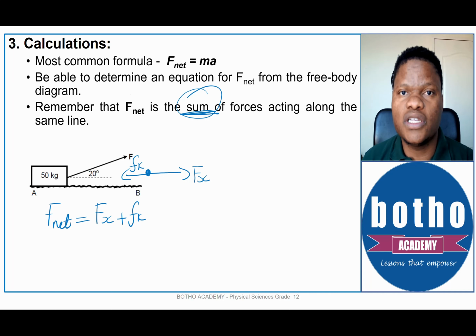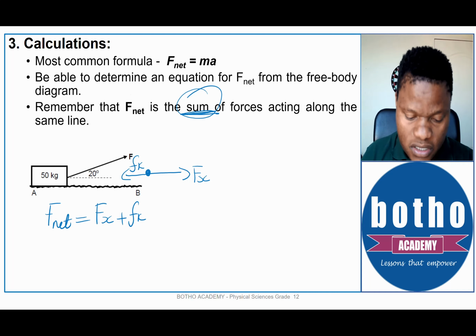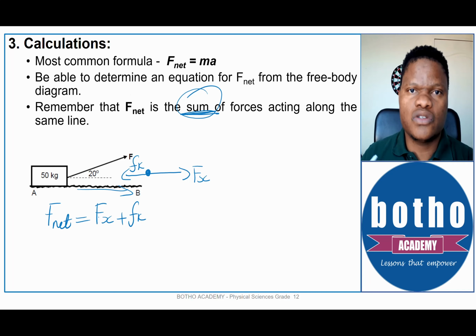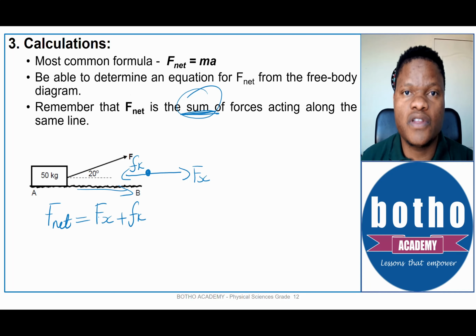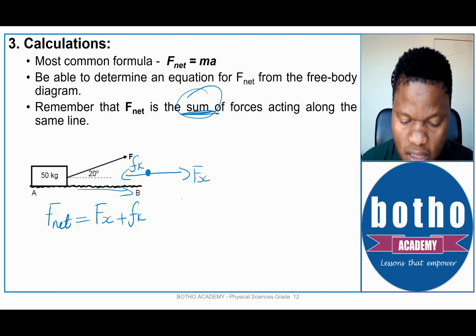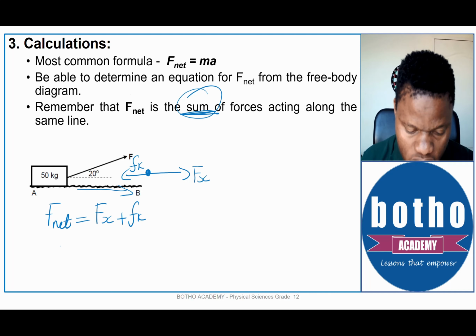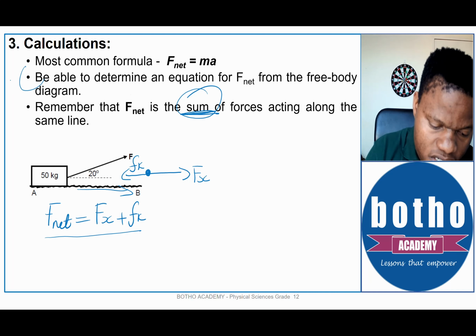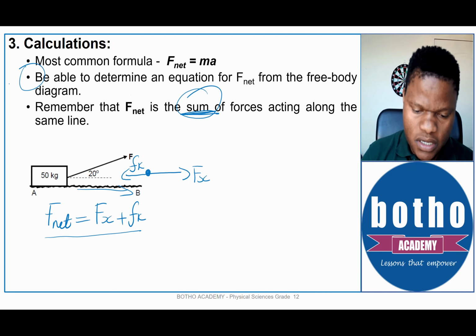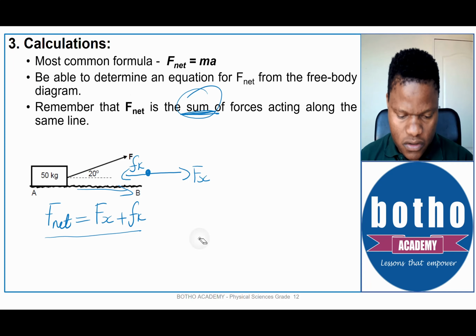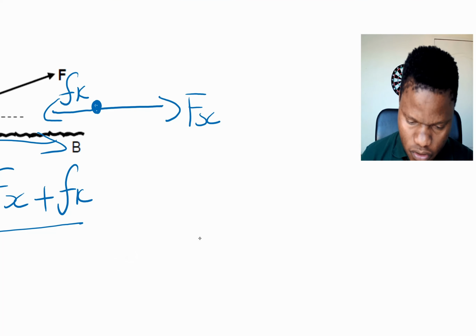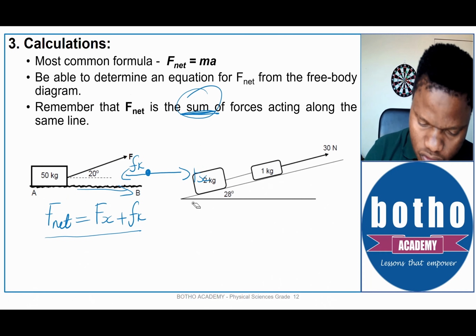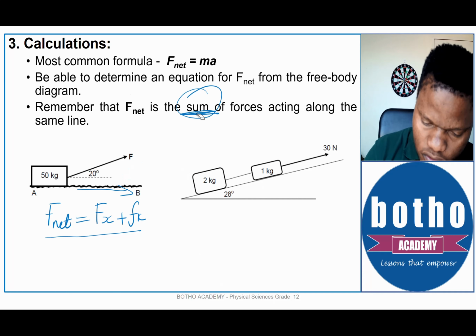The line of motion is based on the assumption that the object is moving to the right. If the object is moving to the right, it means it's moving in the horizontal dimension. Therefore, the forces responsible for that motion are the frictional force and the x component of F. So to get F net, we use this formula. This is about the second bullet point: you must be able to determine the equation for F net in order for your calculations to be correct. Okay, excuse that. Now let us say I have to remove this for the next diagram.